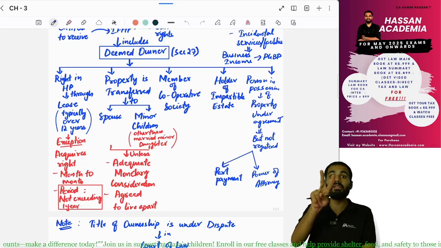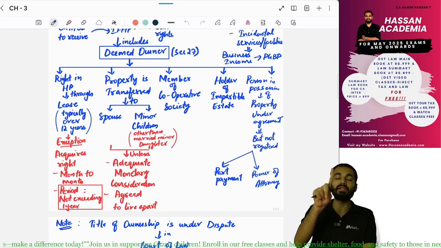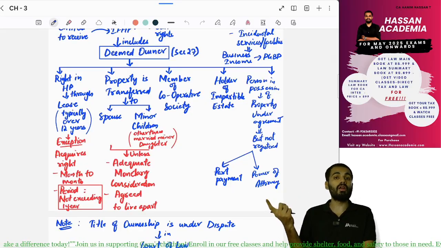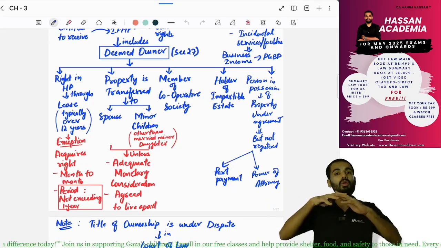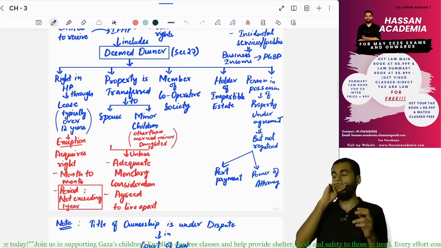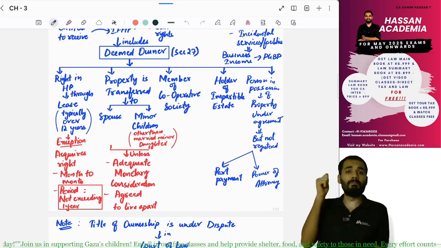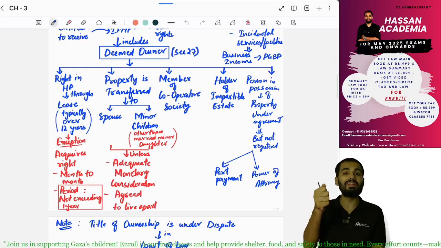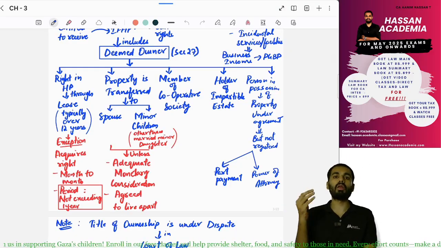But there are two exceptions for this. First exception is where you and your spouse have agreed to live apart. This won't be included. Second situation where adequate monetary consideration has been given, then it is not required.